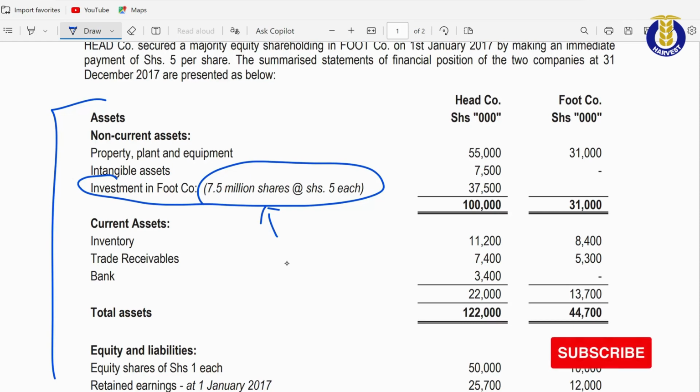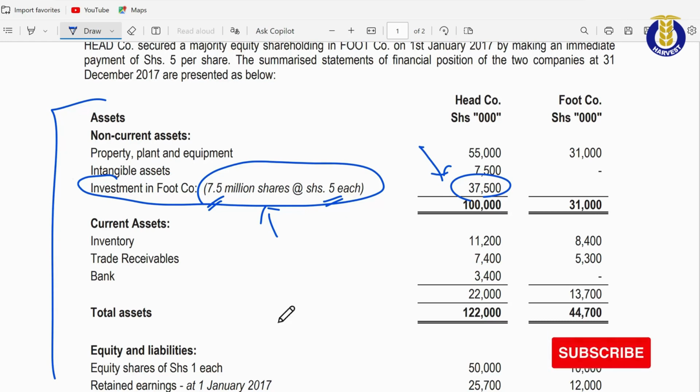Each share is valued or quoted at 5 shillings per share. So if I do the math, just get your calculator, you can pause the video, multiply 7.5 times 5, you'll see that we come to a figure of 37.5 million. And that is the worth of our investment.